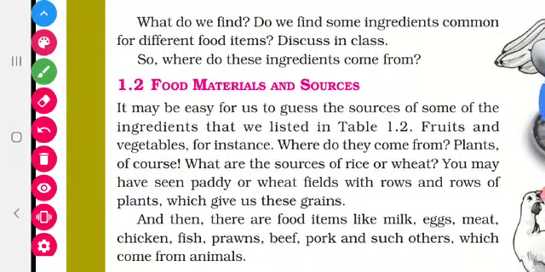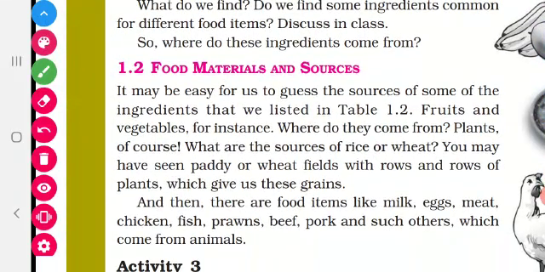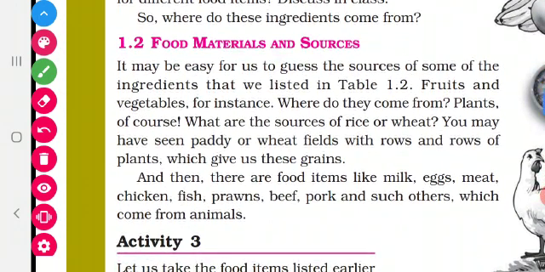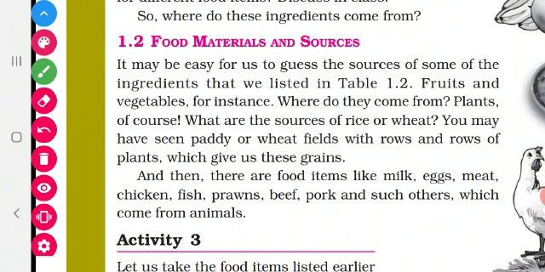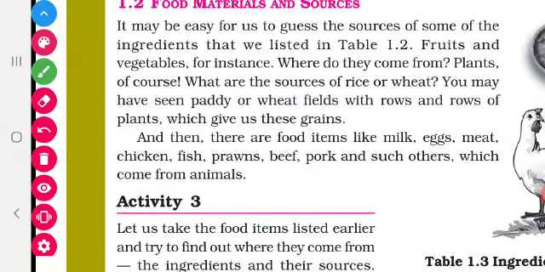Moving to the next topic, food materials and sources. Now we are going to see the sources of these ingredients. The food which we eat comes from plants. Plants are the main sources of food materials.